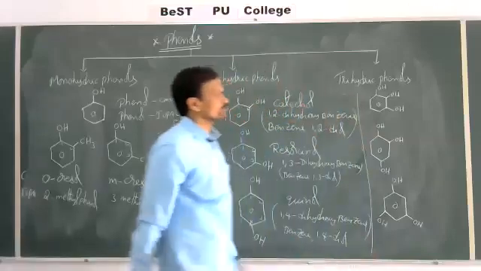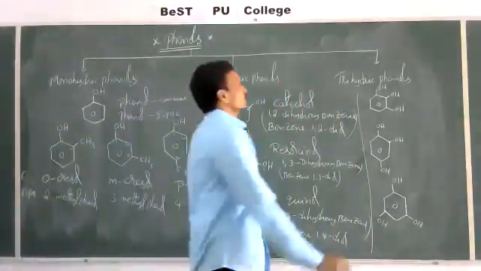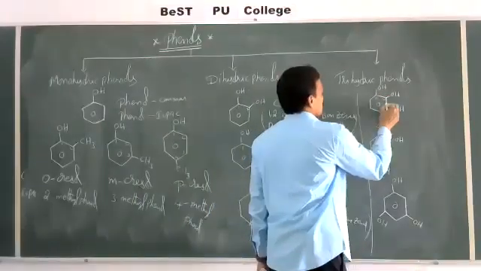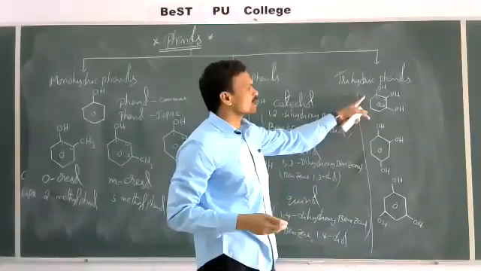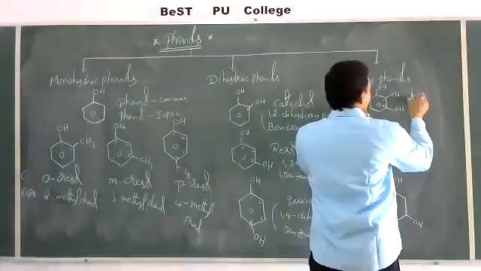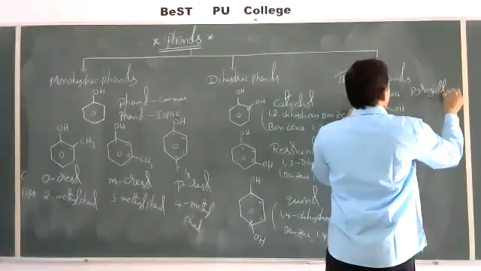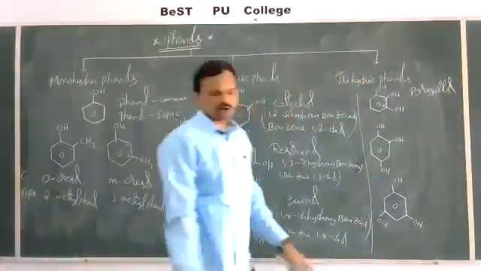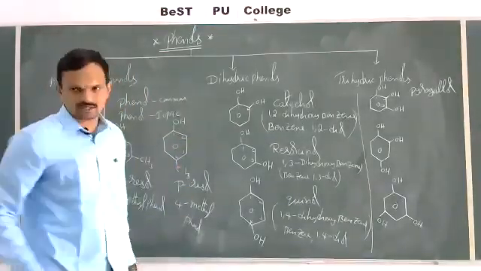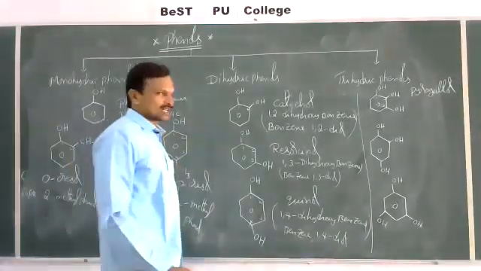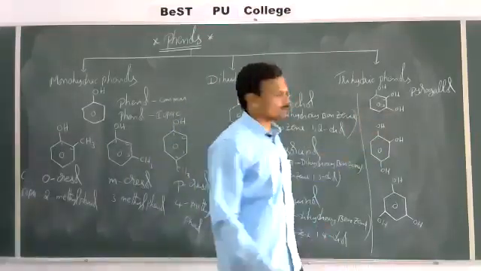This is the third one. So 3 possibilities are there. So what is the position here? 1, 2, 3. And the common name of this compound is pyrogallol. This pyrogallol has the capacity to absorb oxygen gas. It is used to remove traces of oxygen. Pyrogallol. Then what is the IUPAC name?